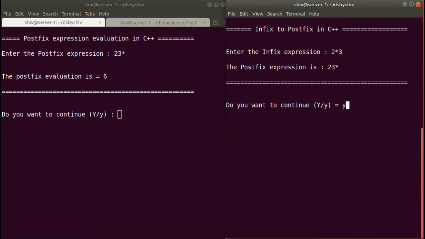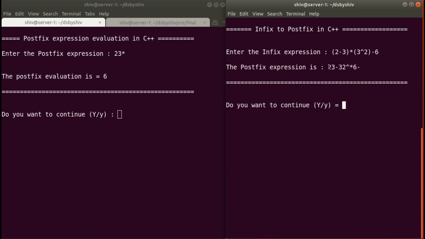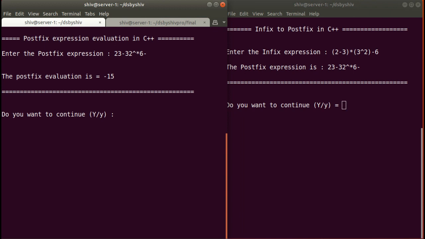Okay, so let me try some big expression. 2 minus 3 into 3 power 2, minus 6. So we will get this postfix expression. So let me pass it here. So it will be 2 3 minus 3 2 power multiplication 6 minus. So our output will be minus 15.